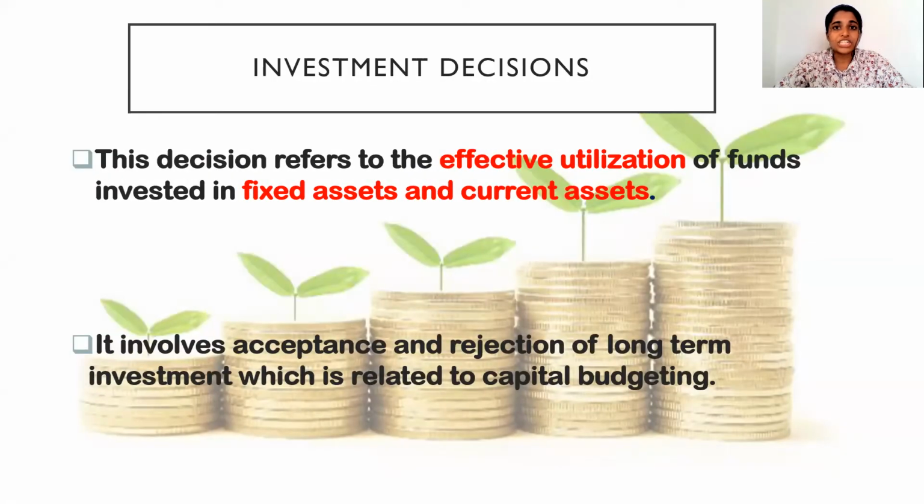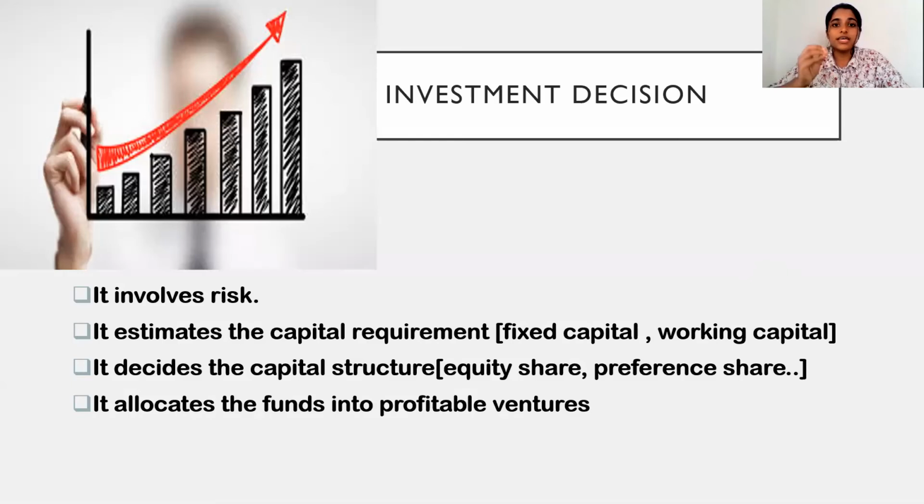Investment decision is the most important decision in financial management, as it says that investment in a fixed asset or the short term is able to generate a profit in the future. So they decide in which areas they have to invest their money. The investment decision refers to the effective utilization of the fund invested in fixed assets and current assets. So they look into the effective utilization of the funds they have. It also involves acceptance and rejection of long-term investment, which is related to capital budgeting. As we know, capital is the most important source of the company. So they invest in those capital where they're able to generate a profit.